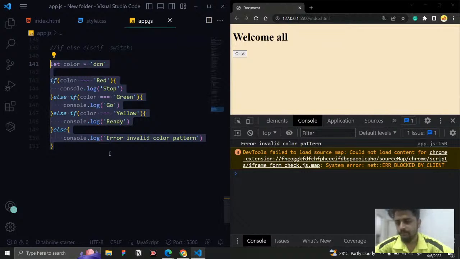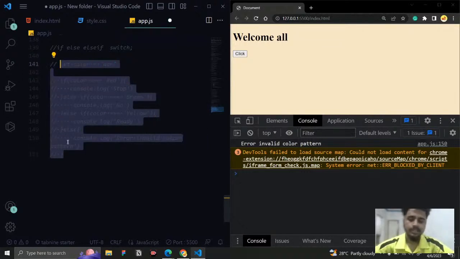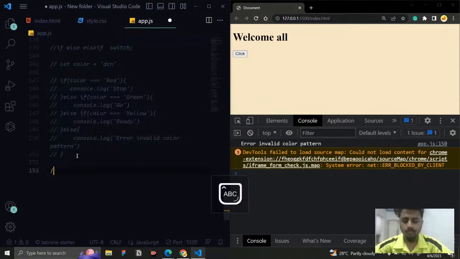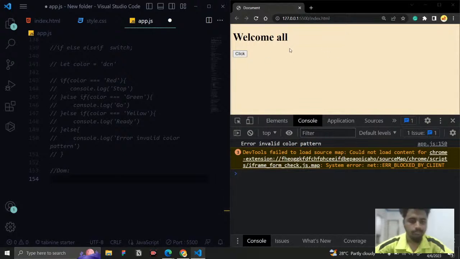So let us keep the JavaScript code aside and let us use the DOM. Let us see about the DOM. So what is a DOM operation? The DOM is used for document object manipulation. This is going to be really helpful for working with the output. Whenever I want to change anything in my web page, I need to use DOM operations and then only can I work with it. That is why the DOM is going to be helpful.